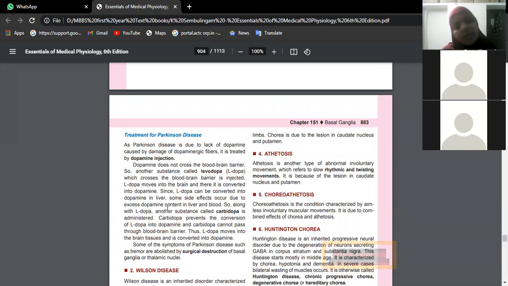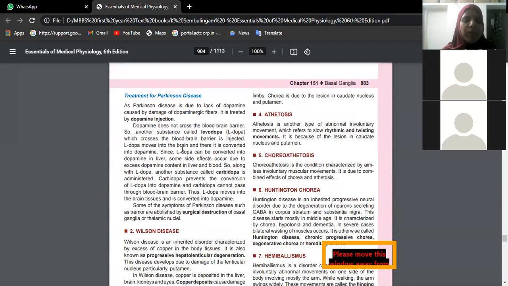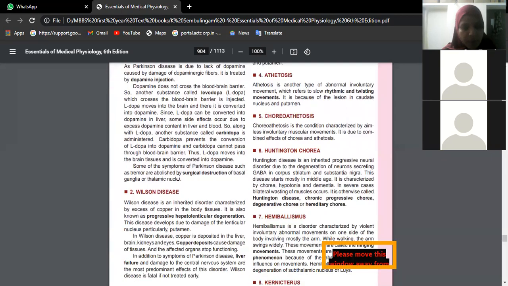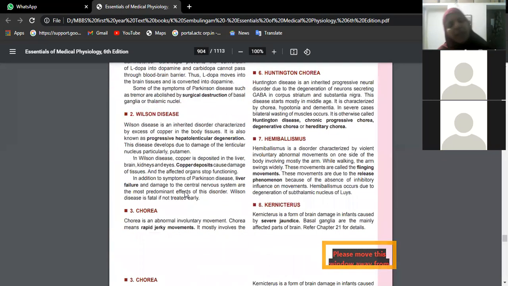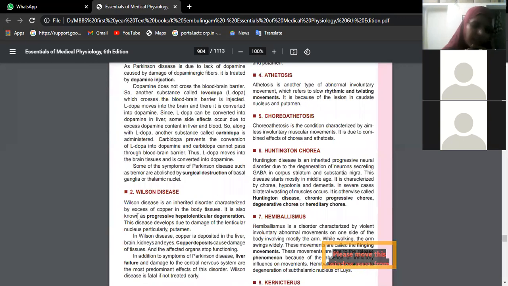So in this case, what is the neurotransmitter which is not released? Dopamine. So what is the drug of choice we have to give? Dopamine injection. Dopamine usually does not cross the blood-brain barrier, hence we have to give a drug called levodopa, L-dopa, because it crosses the blood-brain barrier, and there in the brain it gets converted to dopamine, and then it will show its effects.